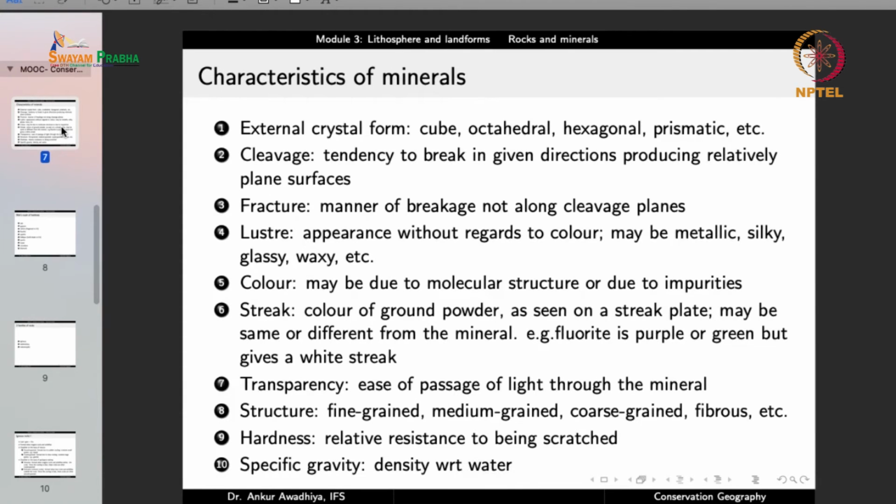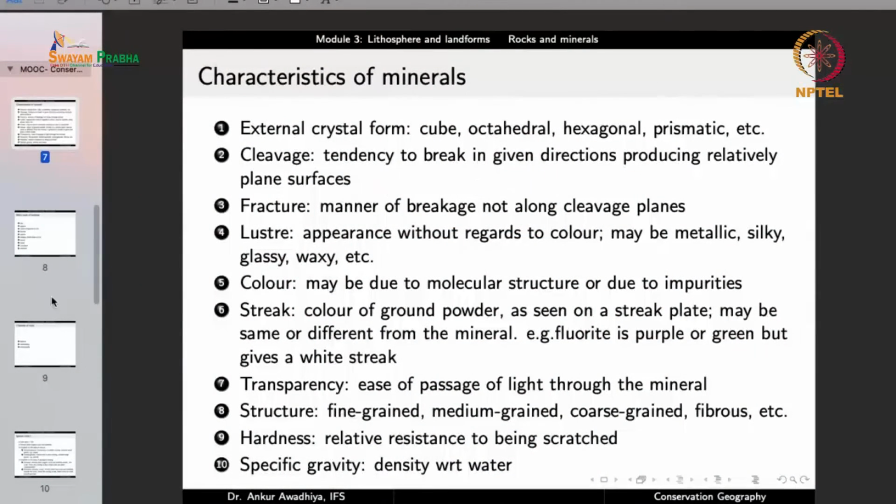So we can look at hardness of the mineral, and we can also look at the specific gravity of the mineral, which is the density of the mineral. Is it a dense mineral or is it a light mineral? Now if a mineral is dense, then it can give us two indications. One, it comprises those elements that are heavy, so it comprises things like iron. Or it has a particular atomic arrangement which permits a very close packing of the atoms, so that per unit volume much more mass can be accommodated. So specific gravity is also another important characteristic of a mineral.